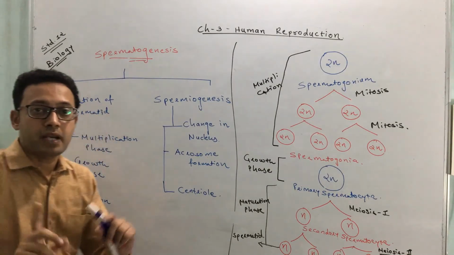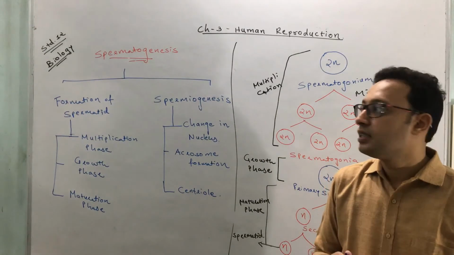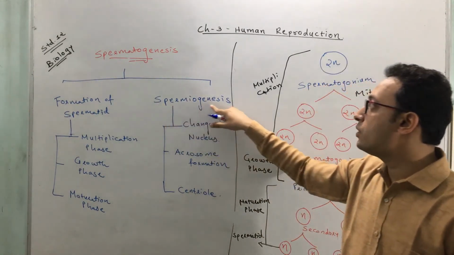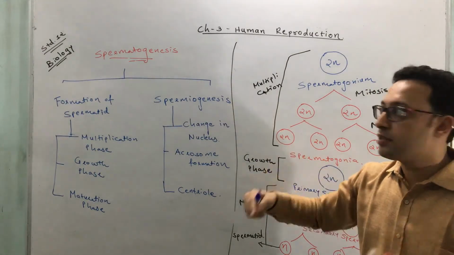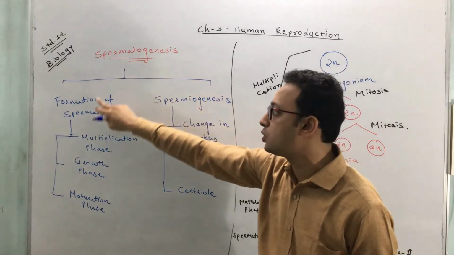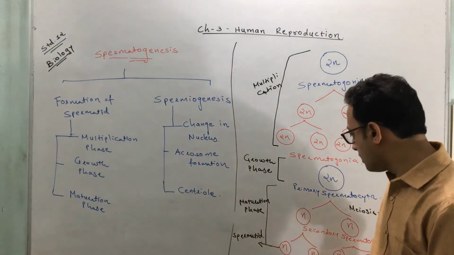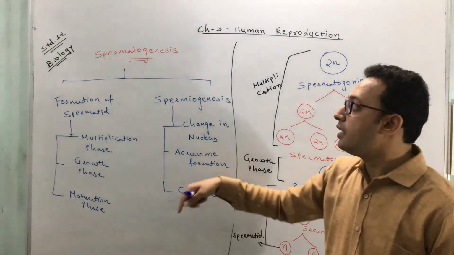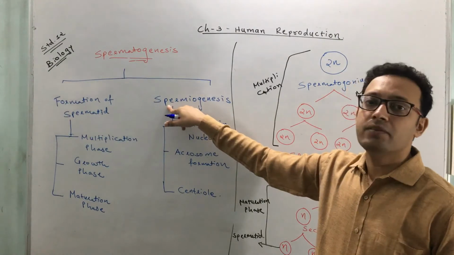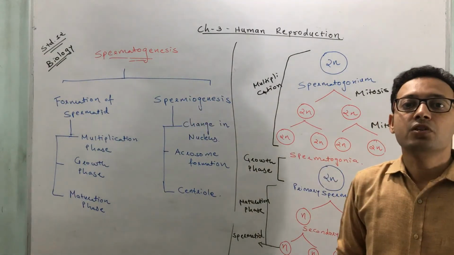Now the sperm has still not been produced, because another process is going to start, and that process is called spermatogenesis. Again I repeat, spermatogenesis means the process of formation of sperm and includes two steps. The first is spermatid formation, which we have discussed. Now certain changes occur in the spermatid, and then it converts to a sperm. That process of conversion or change is called spermiogenesis.